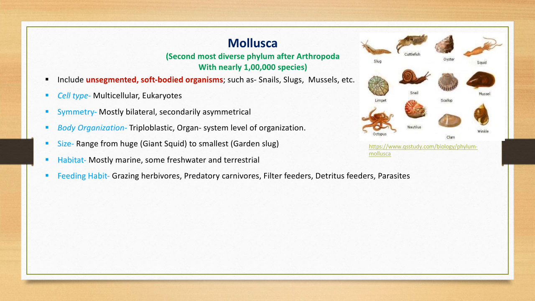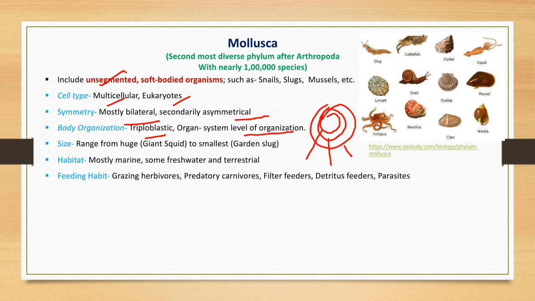The organisms of this phylum are unsegmented, multicellular, and eukaryotic in nature. They are mostly bilateral in symmetry, but few of them secondarily adapted to be asymmetrical. The body organization is of triploblastic type, in which three germ layers are present in the embryonic condition. Outer is ectoderm, middle is mesoderm, and inner is endoderm. These three germ layers make the individual organs in the developing embryo. The level of organization is of organ system type, in which different organ systems make the individual organism.